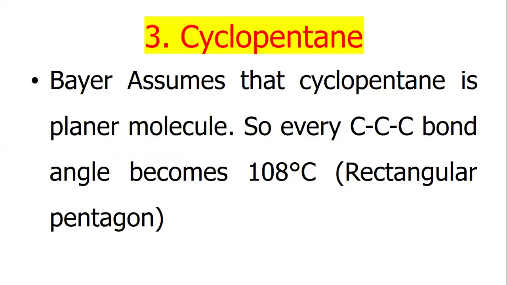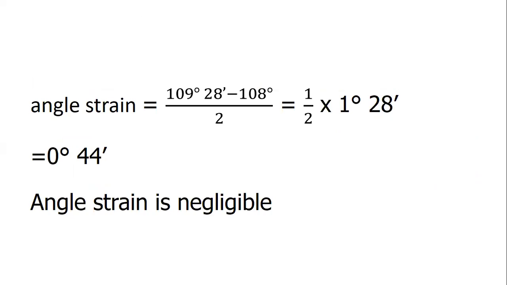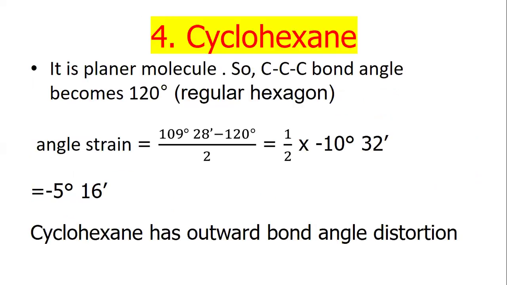Cyclopentane: Baeyer assumes that cyclopentane is a planar molecule, so every carbon-carbon bond angle becomes 108 degrees, a regular pentagon, and the angle strain is 0 degrees 44 minutes, which is negligible. Cyclohexane: it is assumed to be a planar molecule, so the carbon-carbon bond angle becomes 120 degrees, a regular hexagon, and the angle strain is minus 5 degrees 16 minutes.